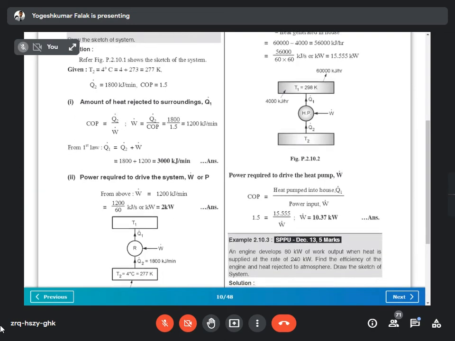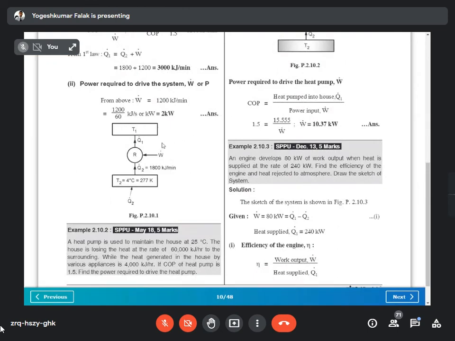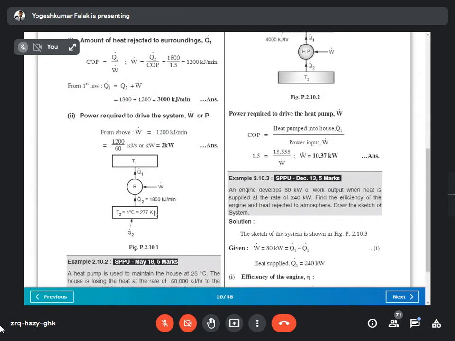Before proceeding to this answer, draw this schematic diagram. This is according to your screen. Kindly draw the system. After drawing this sketch, you write this COP, calculate the answer, and see whether you get it or not, then the power, you get it as 2 kilowatt. Once you complete all this reading, let me know. So wait for a minute, students.